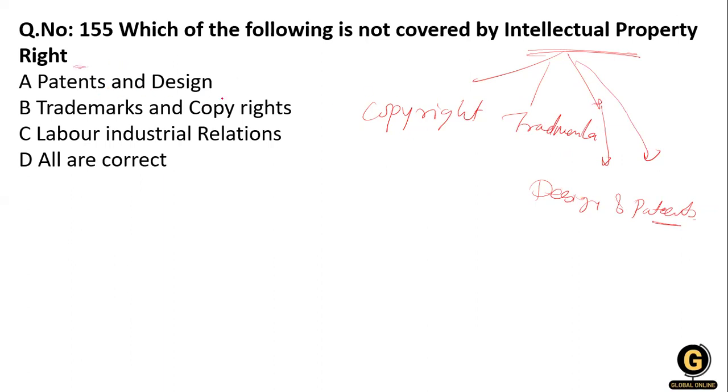Okay, so the patents and design, is it covered or not covered? The question is talking about what is not covered. So patent and design right, yes, is covered. Trademark and copyright, yes, is covered. Labor and industrial relation, no. So option number C is right over here.